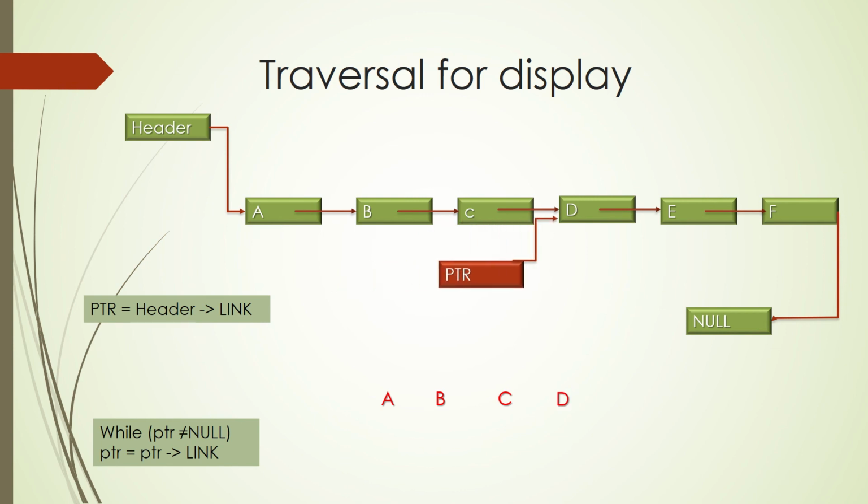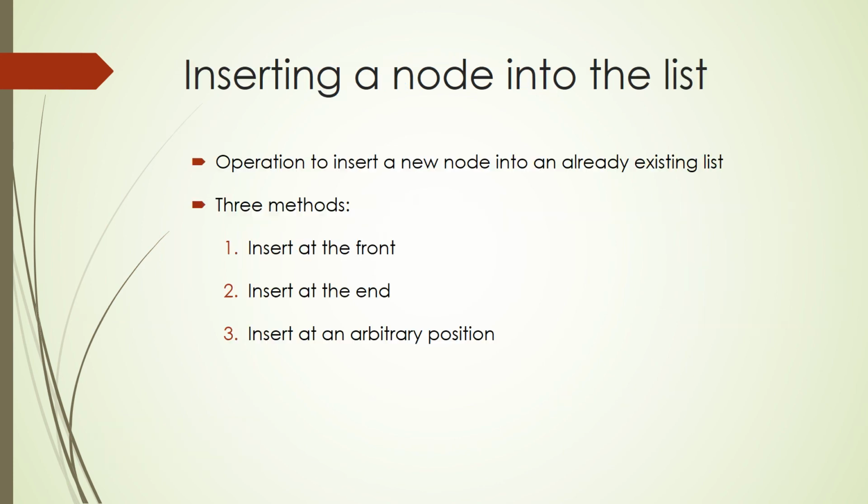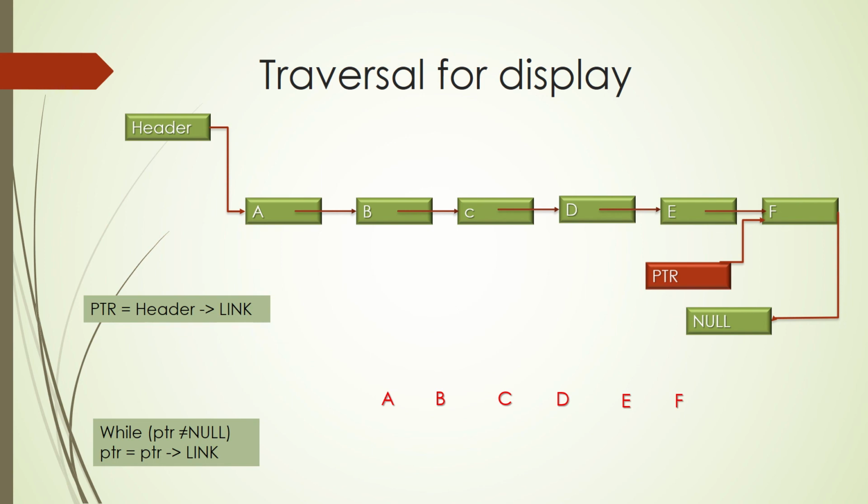This goes on until it reaches the last node. You will display the content. Now PTR is advanced as PTR is equal to PTR link. What happens? PTR becomes null and you exit out of the algorithm. Okay, so I hope this is understood.